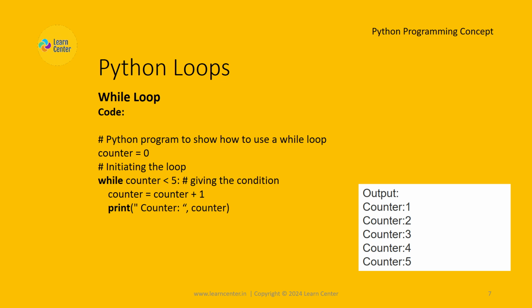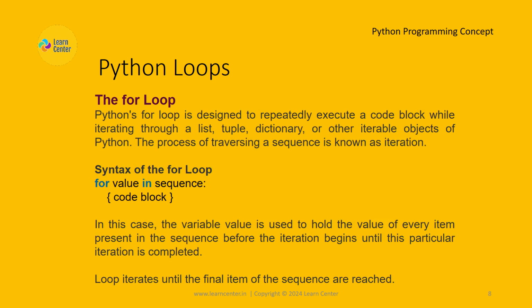The for loop. Python's for loop is designed to repeatedly execute a code block while iterating through a list, tuple, dictionary, or other iterable objects of Python. The process of traversing a sequence is known as iteration. Syntax of the for loop: for value in sequence. Code block.